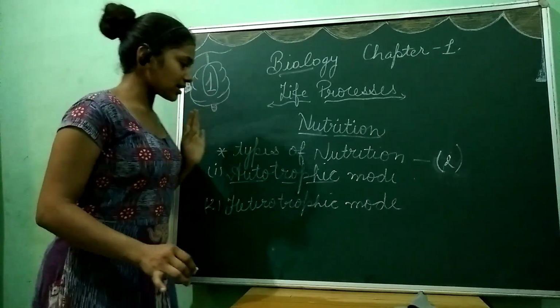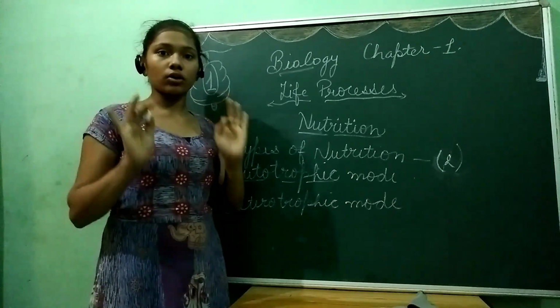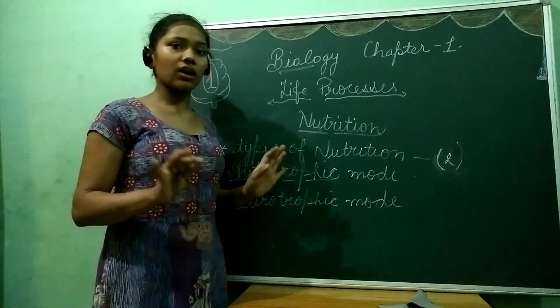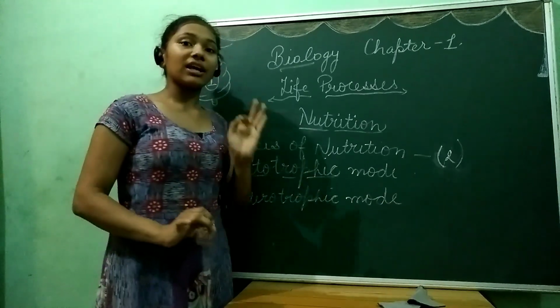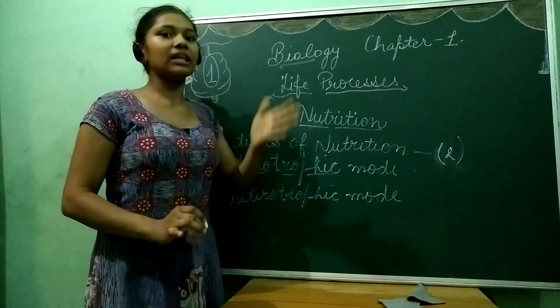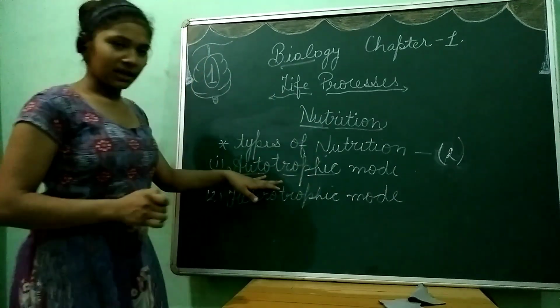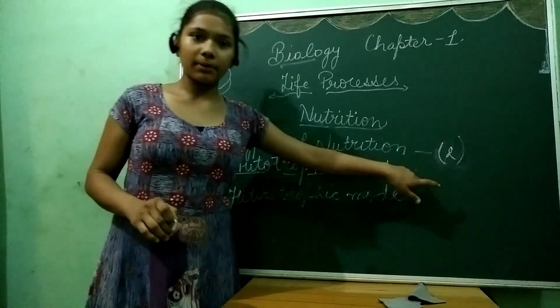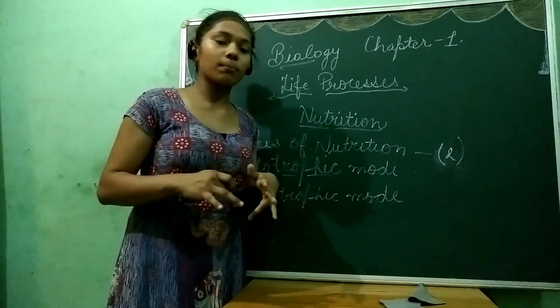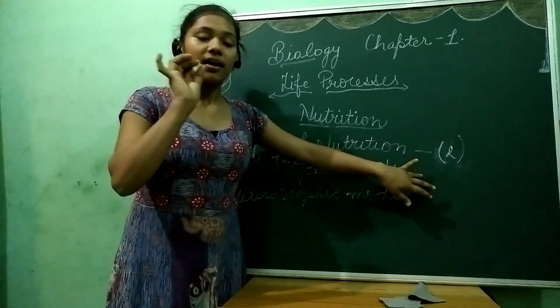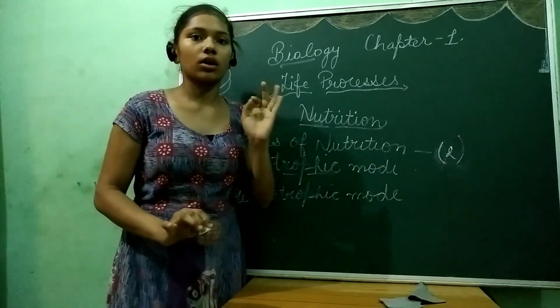The main thing is that autotrophs make their food by themselves. They are not dependent on others. If they are dependent, they are dependent on inorganic substances, not any living organism. They depend on water, carbon dioxide and sunlight. They have their own body parts, a cell organelle containing a green pigment known as chlorophyll.